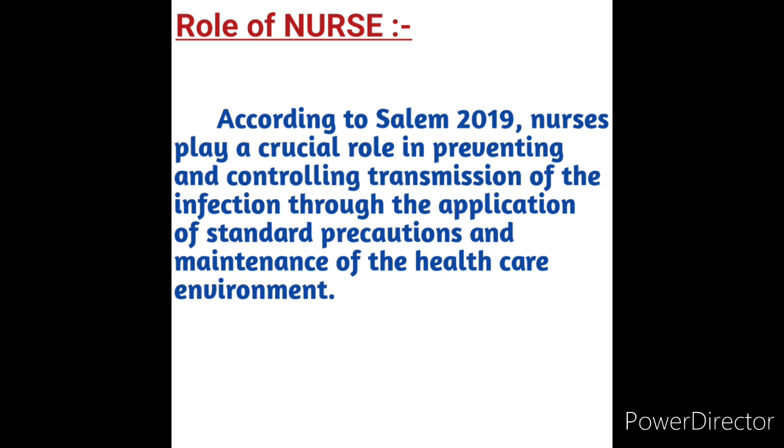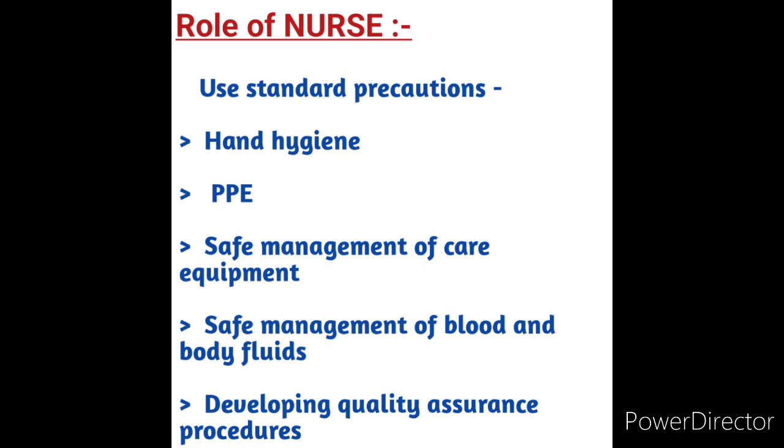These all are the standard precautions by which we can control the mode of transmission, or stop the chain of transmission. Through using standard precautions we can stop the chain of transmission. Next we will see the standard precautions in the role of nurse in nosocomial infection: hand hygiene, PPE, safe management of care equipment, safe management of blood and body fluids, developing quality assurance procedures, providing expert care from birth to end of life.